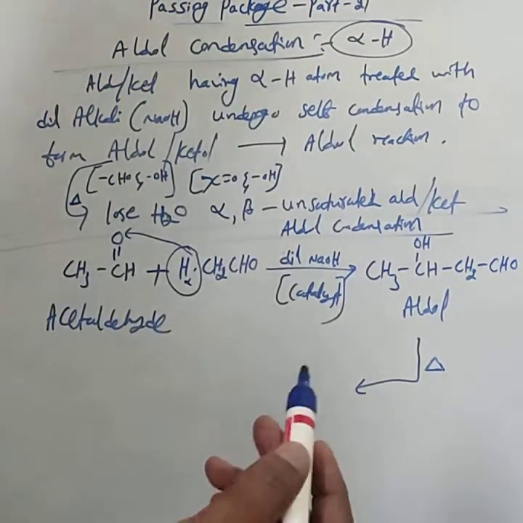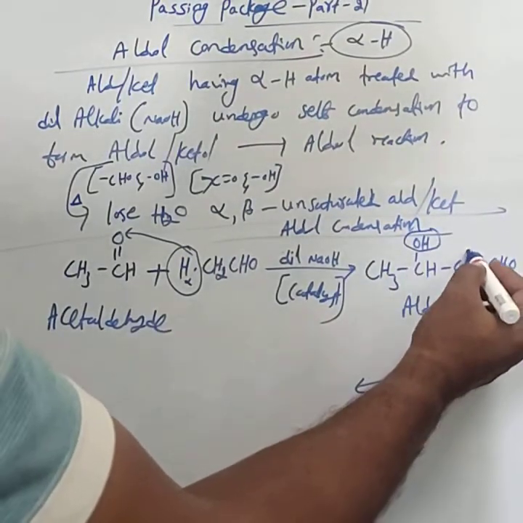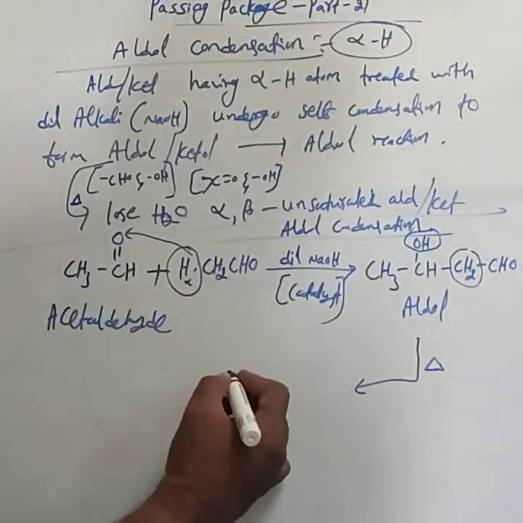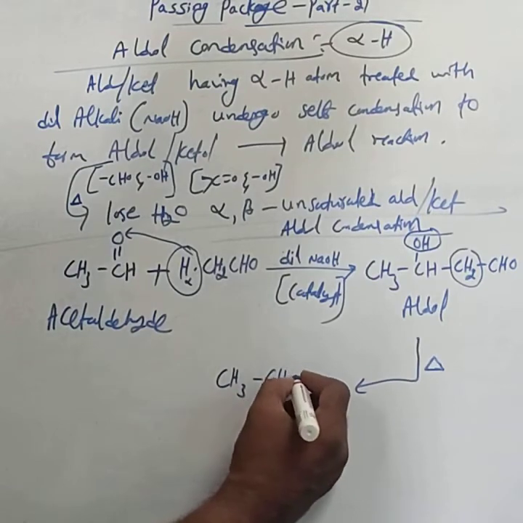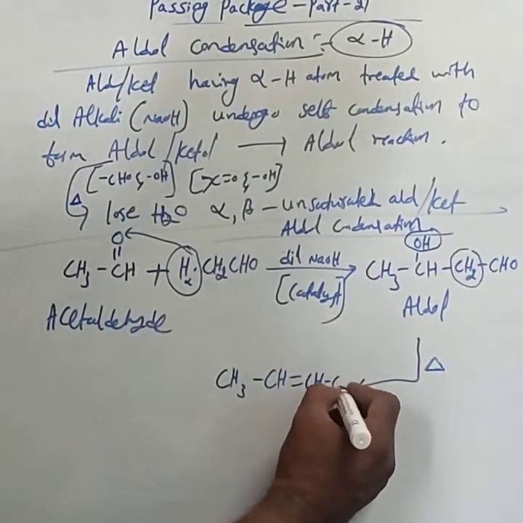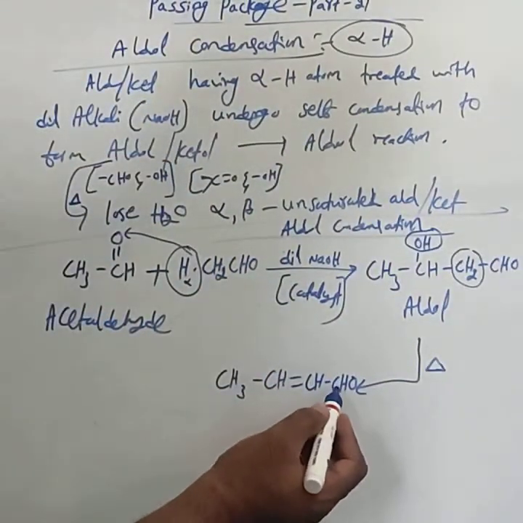The OH group and one hydrogen from this CH2 get removed. That results in the formation of CH3 CH double bond CH CHO.